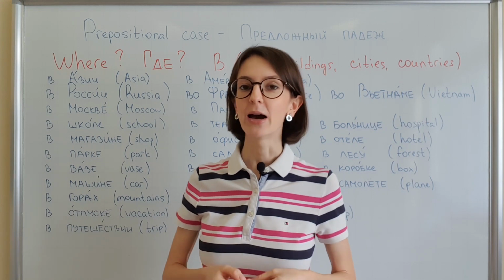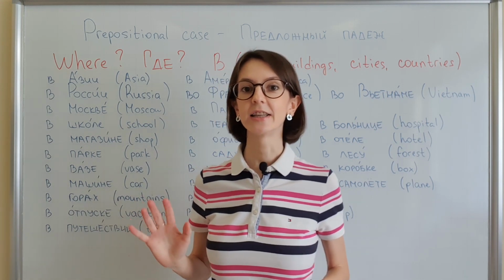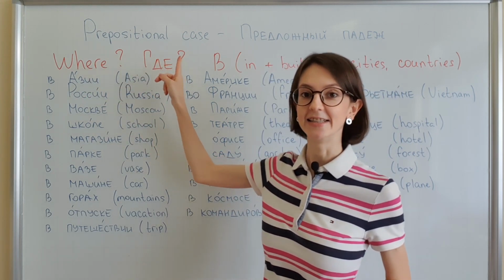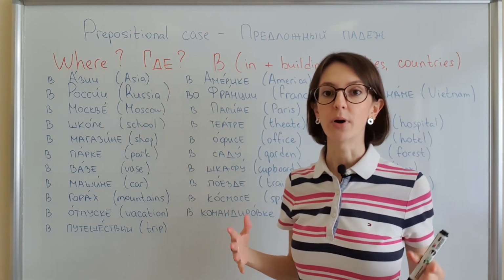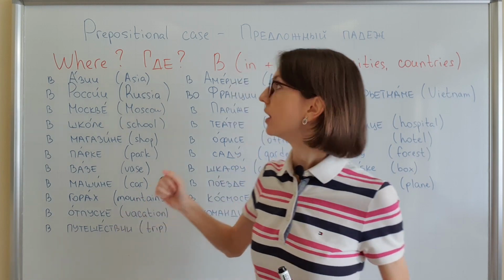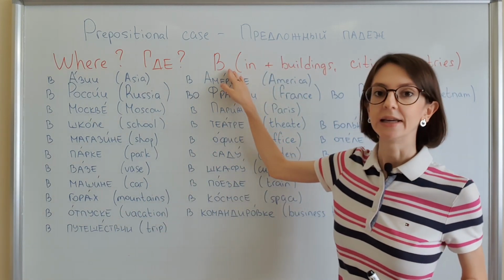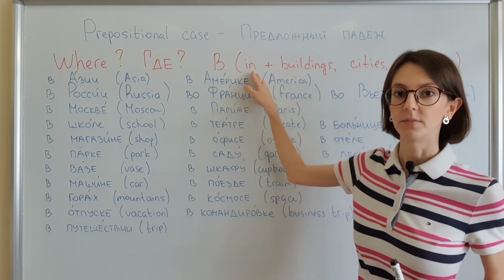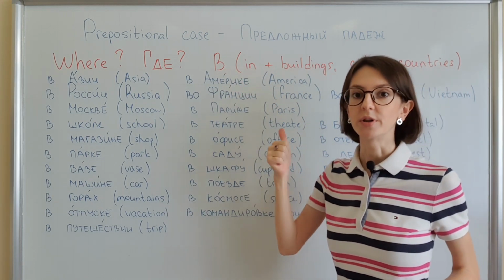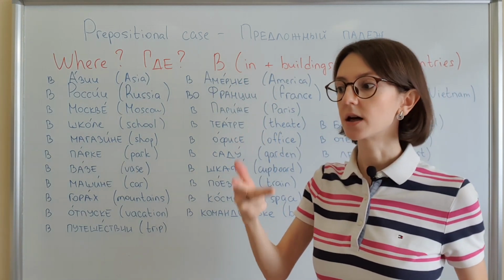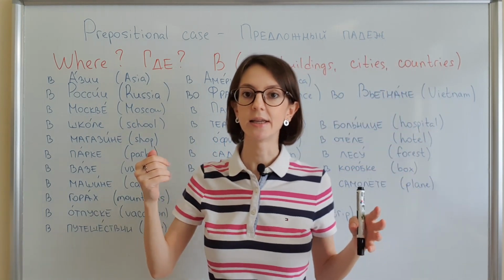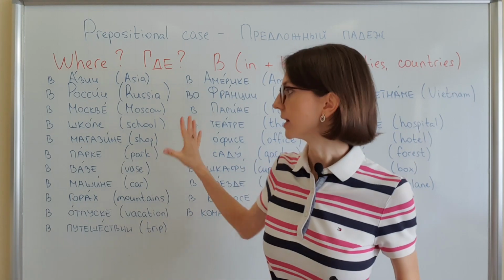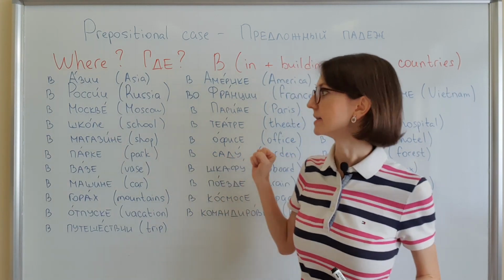Just a quick reminder that prepositional case answers the question where, где, so when we are talking about location. And the first preposition is в, which means in English. So we use it with continents, cities, countries, when something is located inside of something. Let's have a look at these examples.